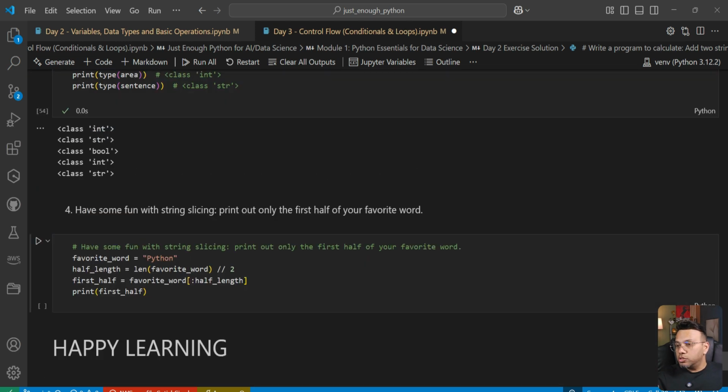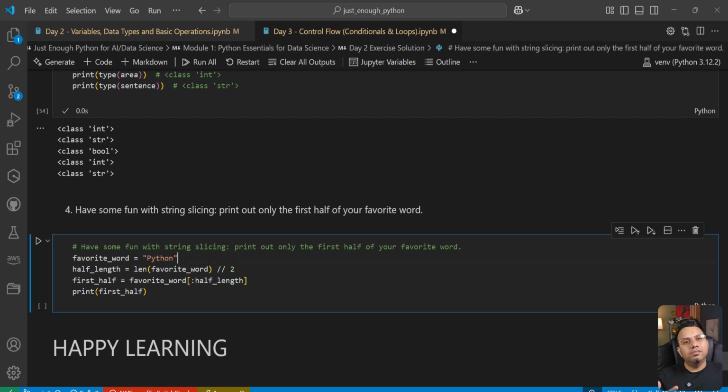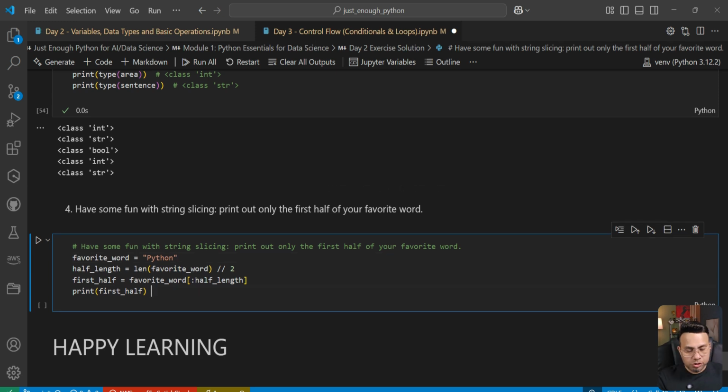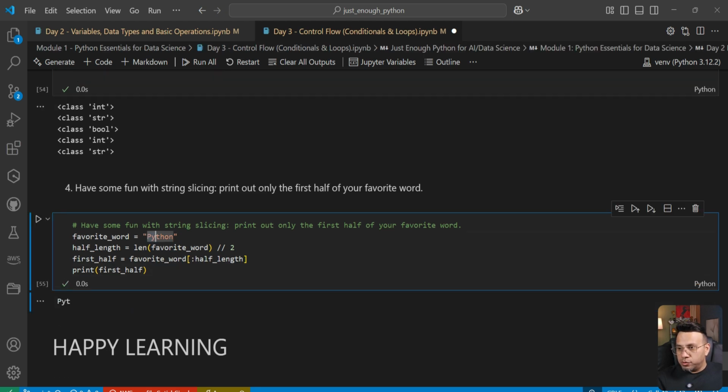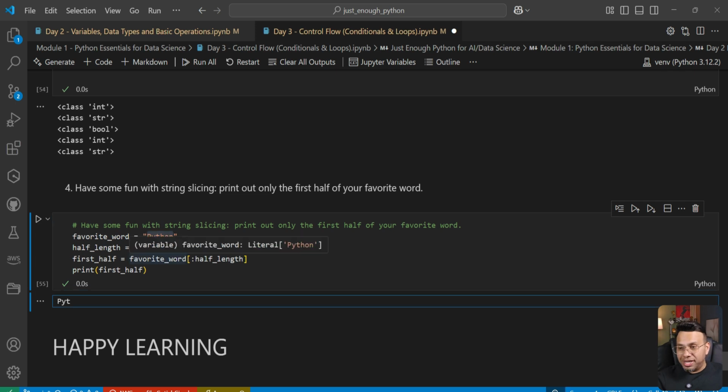The last question was to have some fun with string slicing. Print out only the first half of your favorite word. Well, my favorite word is Python. What else could it be? Let's look at the solution. Let me first execute this command and then we will understand what's happening. So my favorite word was Python, a 6 length word, and the first half is PYT. So we got the answer right.